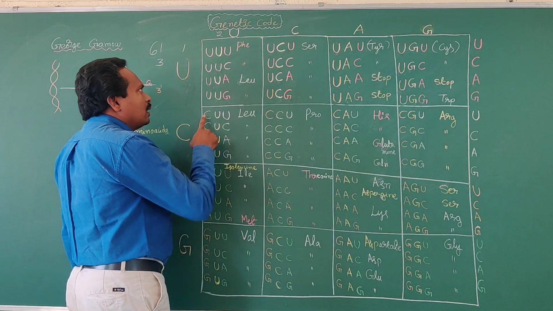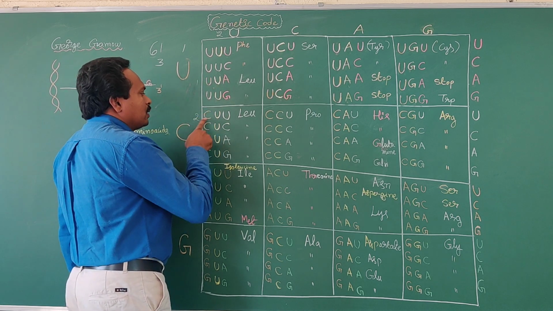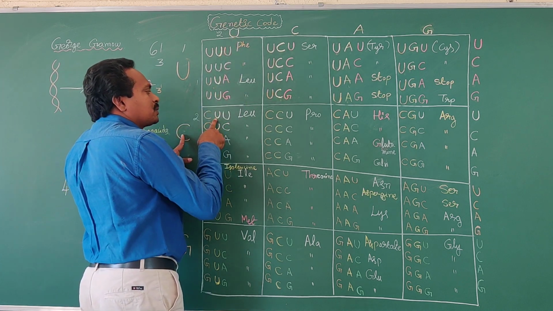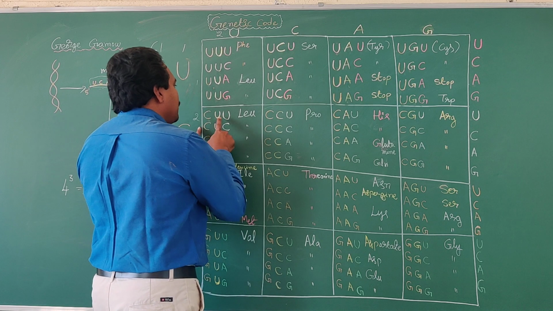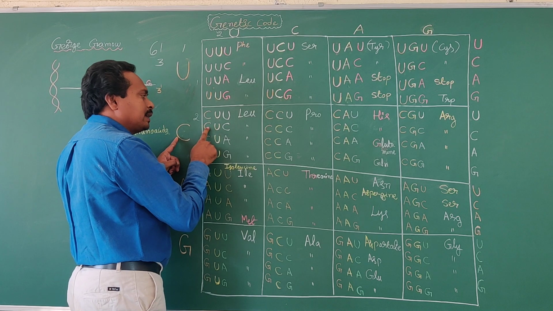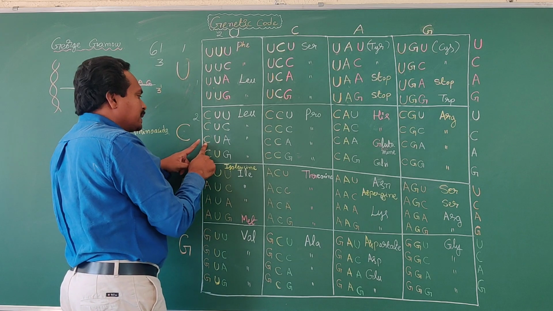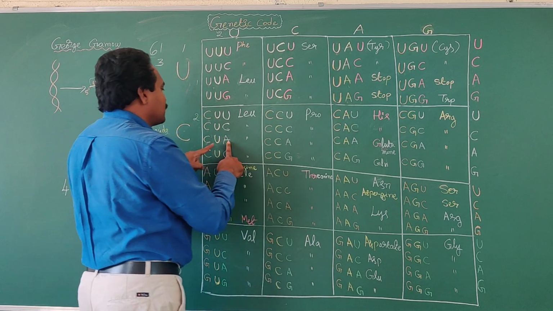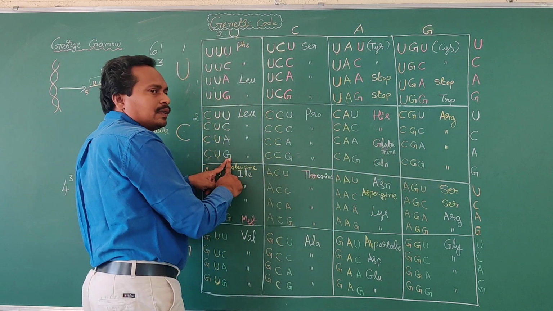And the second one, second row, first position, cytosine. Okay, and then in the second position, first codon, uracil. In the third position, first codon, uracil: C, U, U. Okay, next, the second codon is C, U, C. Third codon is C, U, A. Next codon C, U, G. Is it clear?